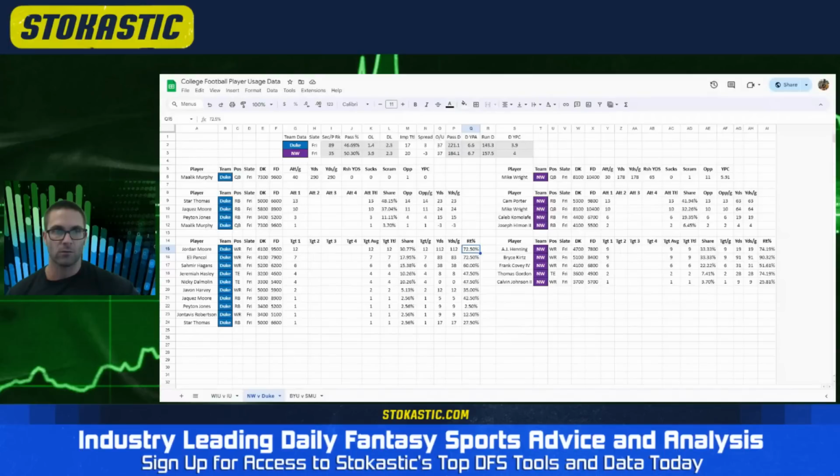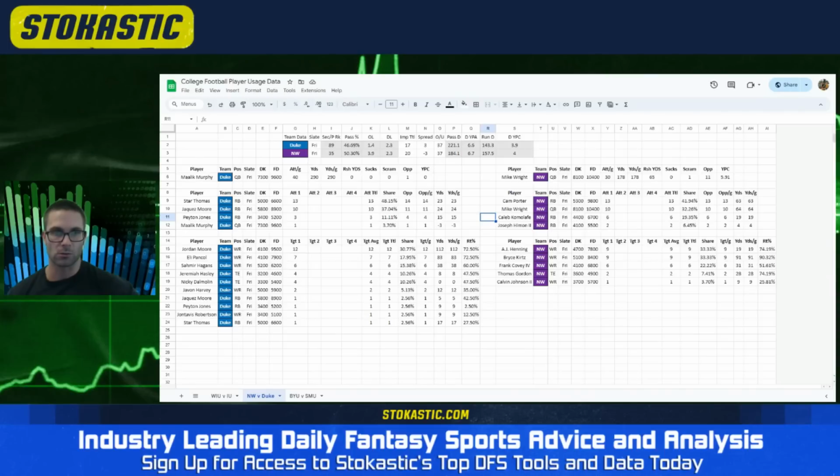From there, we have the running back room, which, in my opinion, was a little more spread than I thought it would be. Star Thomas outcarried Jaquez Moore, but if you look at stuff like route percentage, Jaquez Moore played a lot more than Star Thomas. I'll highlight that down here. 42% of the routes for Moore versus 27.5% for Thomas. So it's kind of like a 50-50 committee with designed roles, Moore handling more pass down stuff, and Star Thomas handling more of the early down roles.